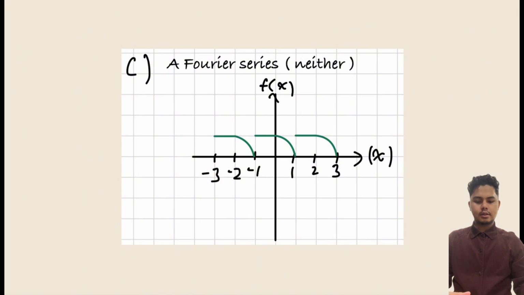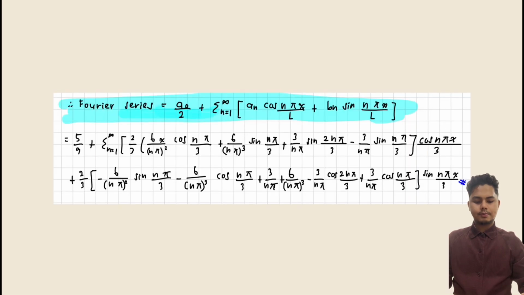Lastly, this is the Fourier series graph. With the information that we get, we can substitute the Fourier series with the a naught, an and bn. So we solve the Fourier series equation and then we get the answer.